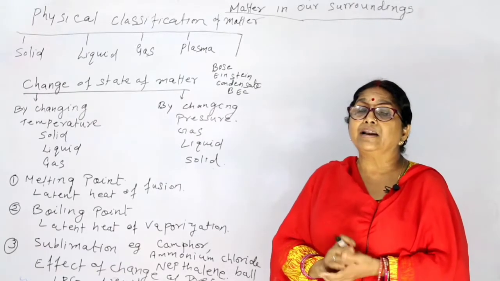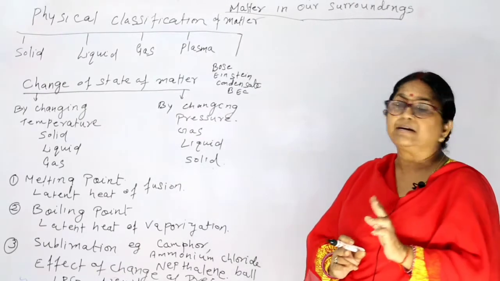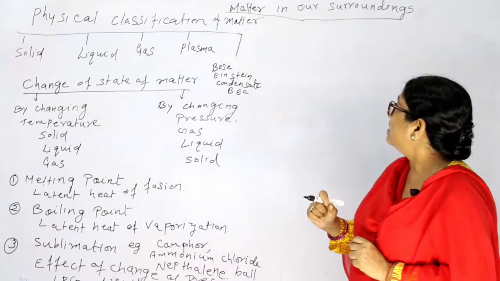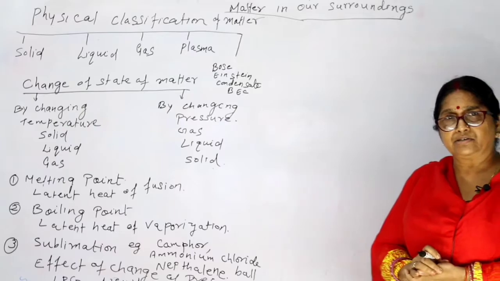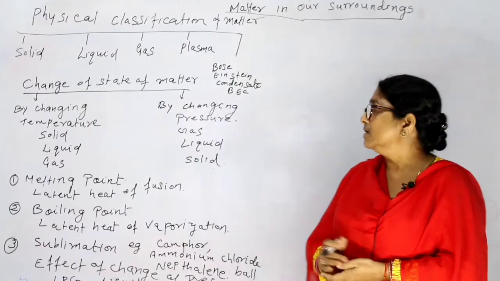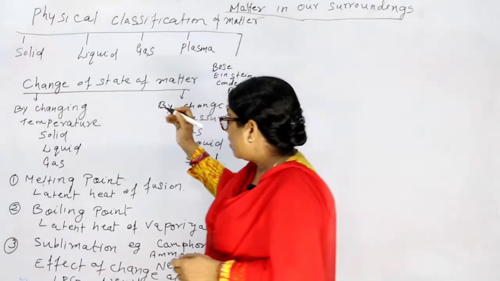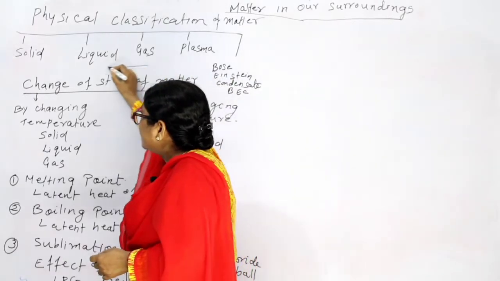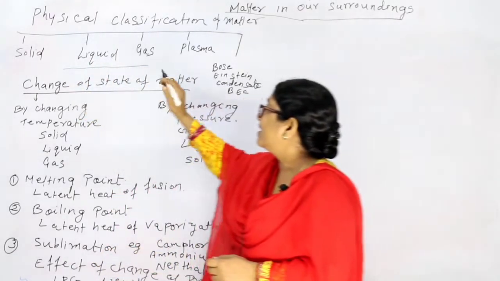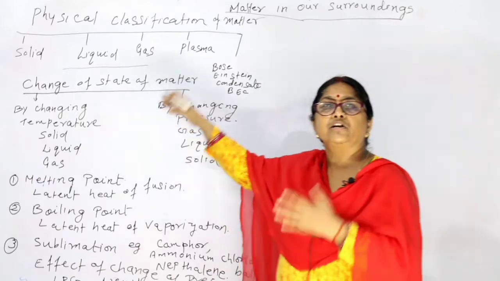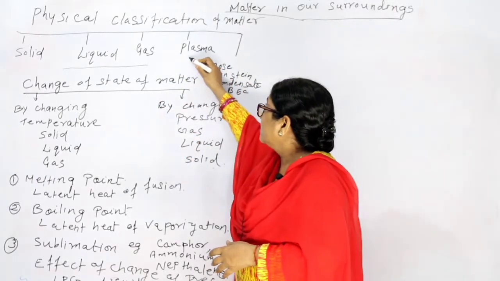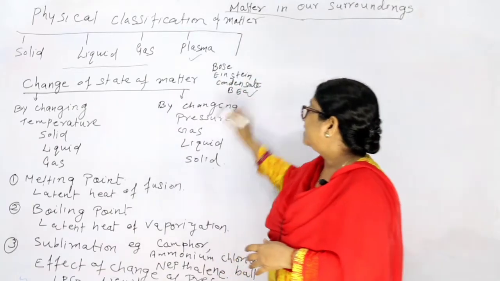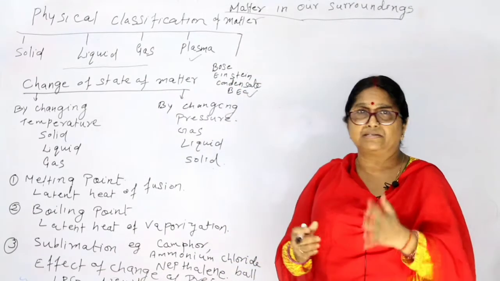But there are 2 more states of matter, and that is plasma and the next one is Bose-Einstein condensate. Today we'll be doing these 3 common ones, the characteristics of solid, liquid and gas, and these 2 we'll discuss later at the end of the lesson.